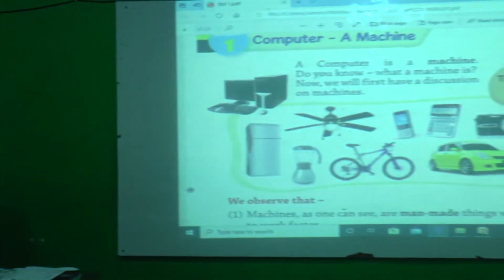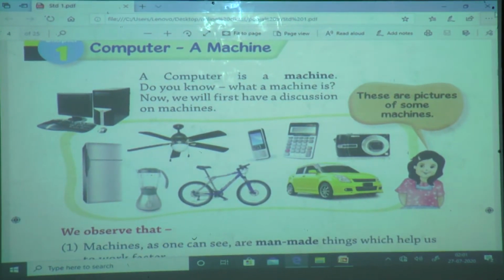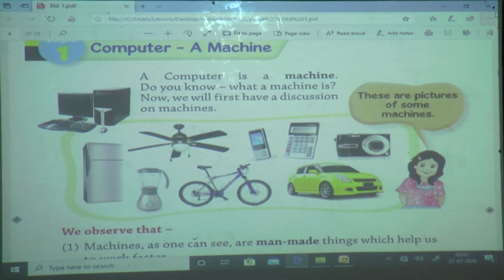Now can anyone tell what is meant by a machine? Anyone can tell? No. Okay. Computer is a machine. These are some machines. This is a computer.